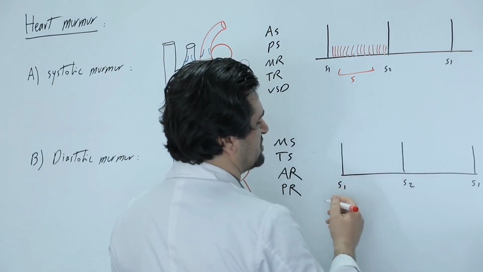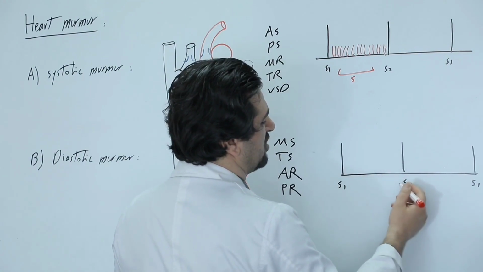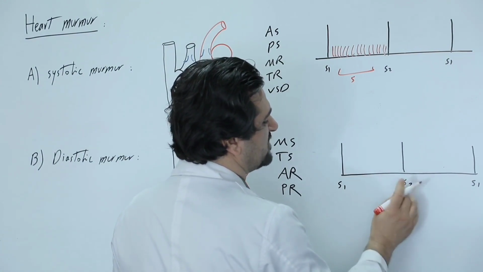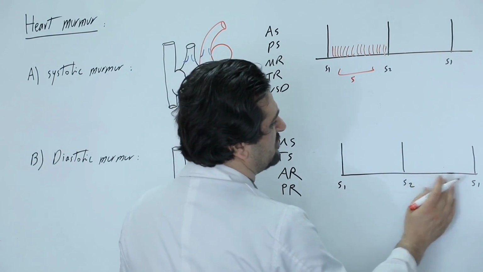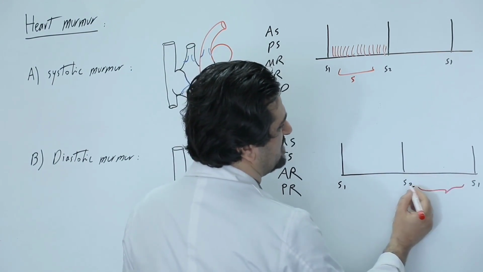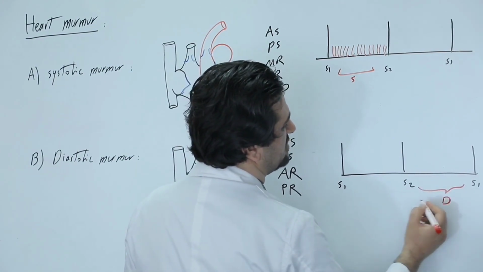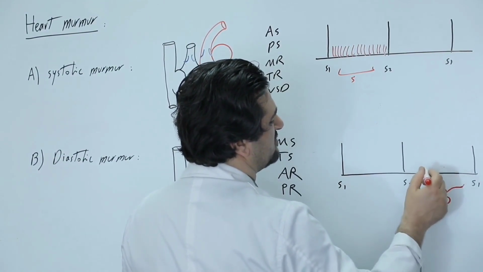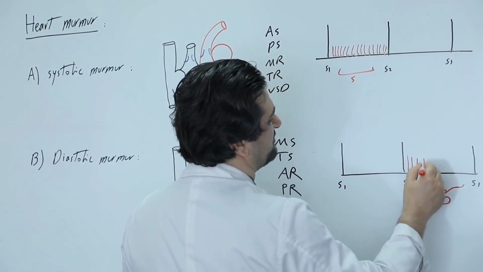Therefore, the diastolic phase occurs after the closure of the aortic and pulmonary valves, that is, after the S2 sound is heard until the next S1. We refer to the interval between S2 and S1 as the diastolic phase, and diastolic murmurs and bruits are also heard during this interval.